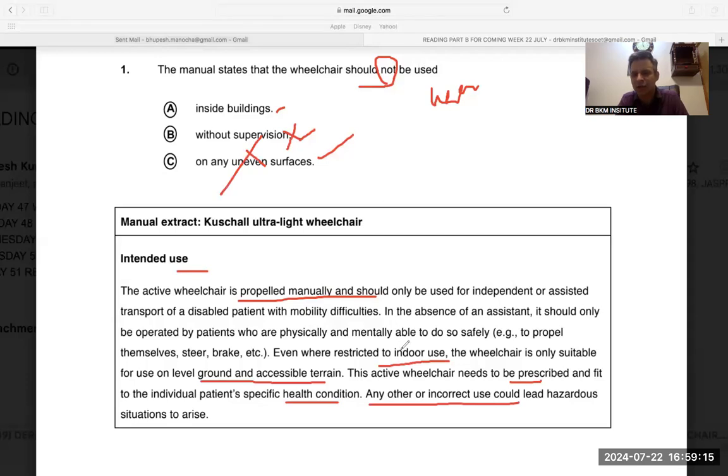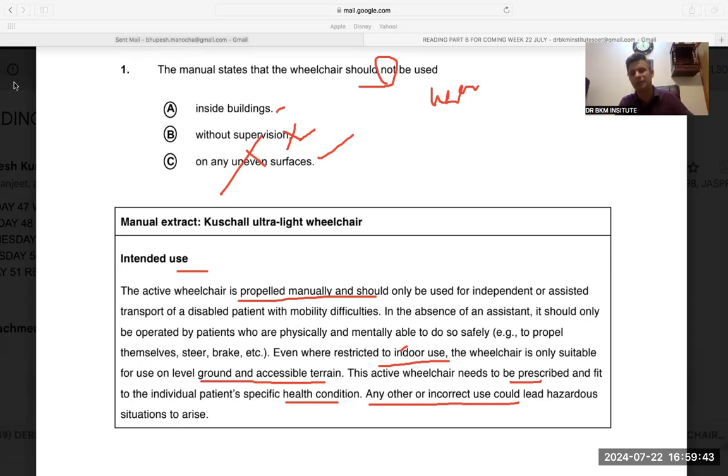They are saying even when restricted to indoor use, which means otherwise they are allowed to use it indoors. But when they are restricted to indoor use, then it is only suitable for level ground. It doesn't mean you cannot use it indoors. Normally it can be used indoors; even where restricted indoors, it can be used only on level ground. So it cannot be used on uneven surfaces generally.